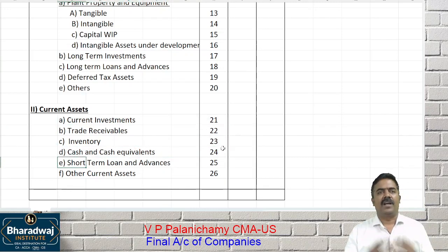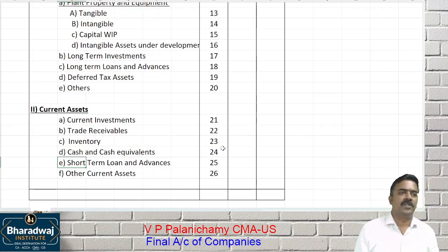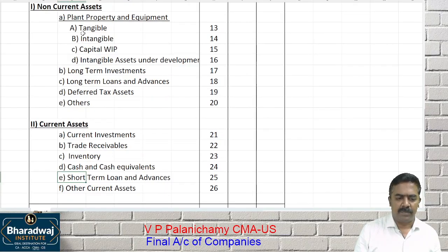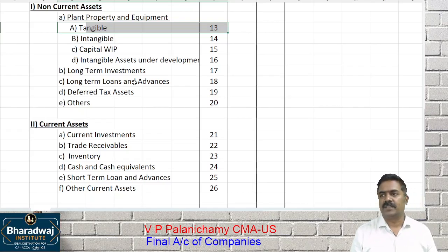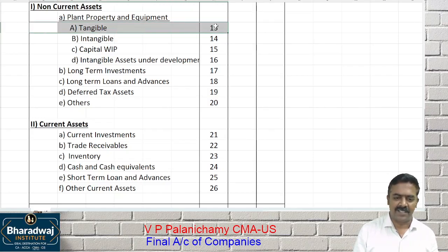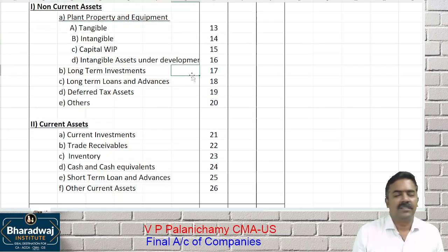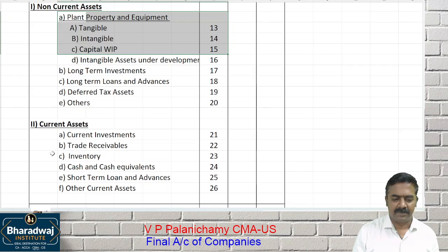Maybe I'll ask you some questions. Where will you show plant and machinery? Plant and machinery, plant, property, equipment, tangible assets. Where will you show land and building? Tangible. Where will you show leasehold premises? Leasehold assets will also come under tangible assets. What about loose tools? Will it be coming as a fixed asset or a current asset?